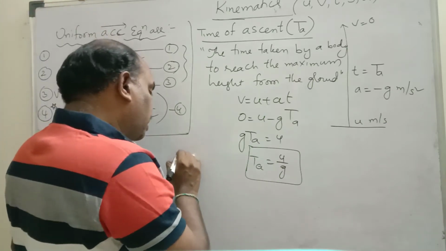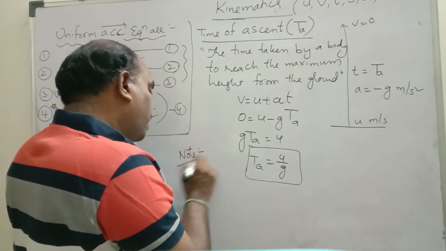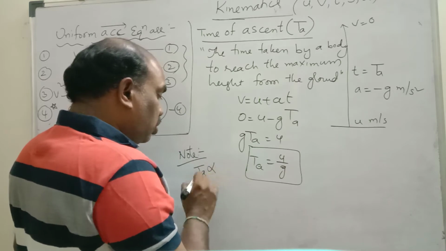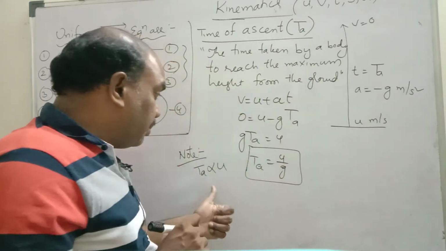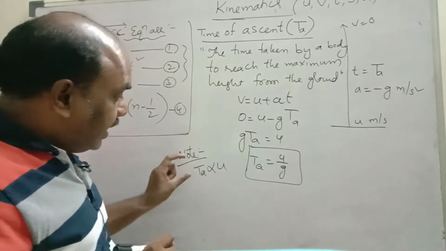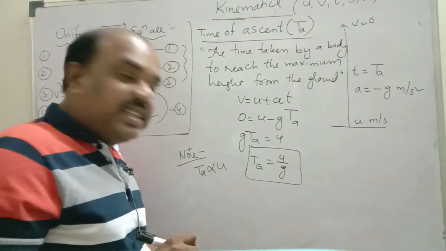Important, write one note down. Note: time of ascent is directly proportional to initial velocity. Maximum height is directly proportional to the square of the initial velocity. Time of ascent is directly proportional to only the initial velocity.